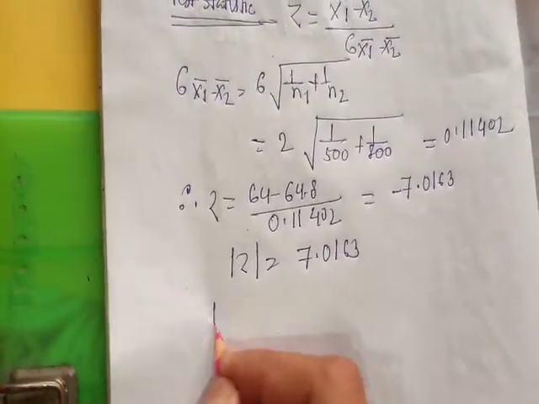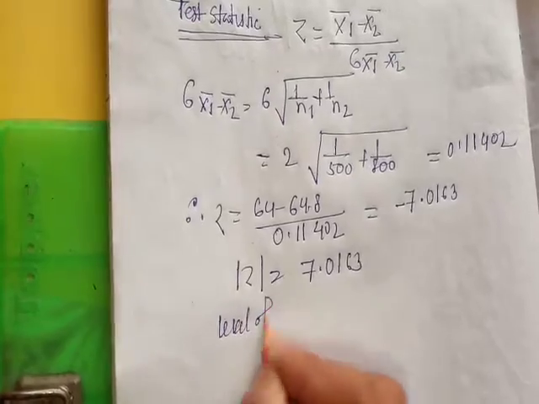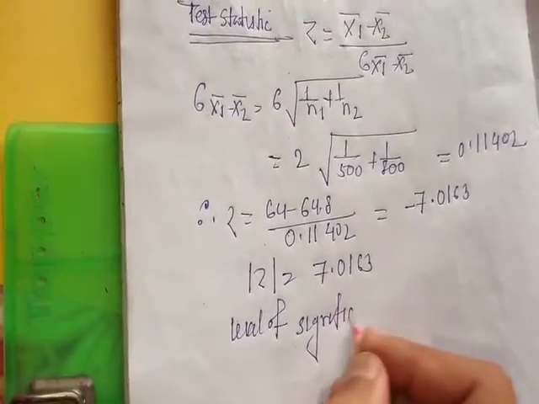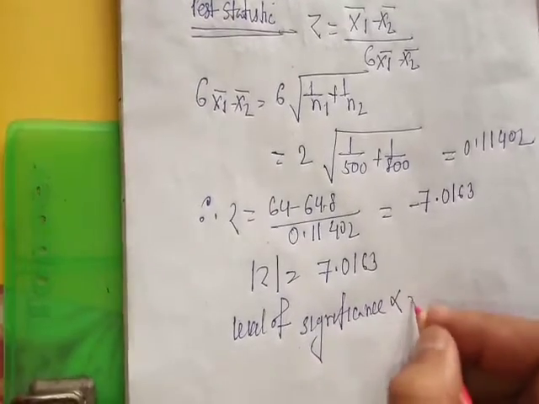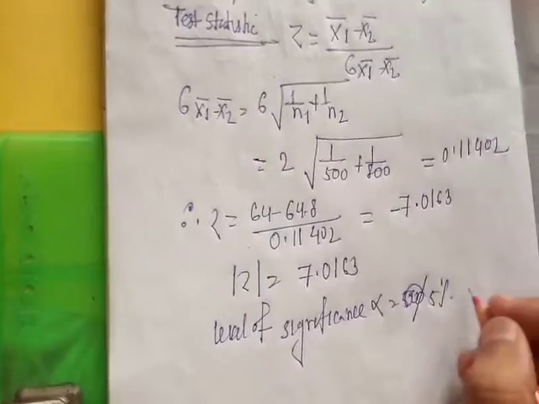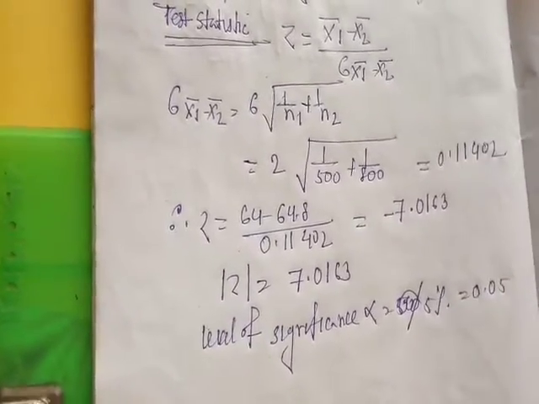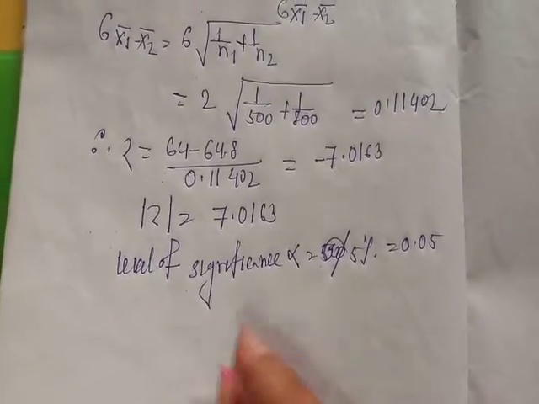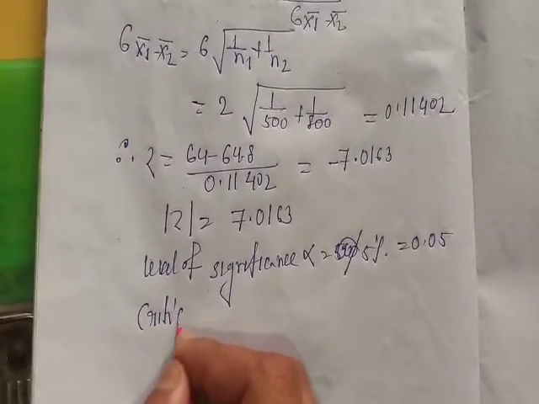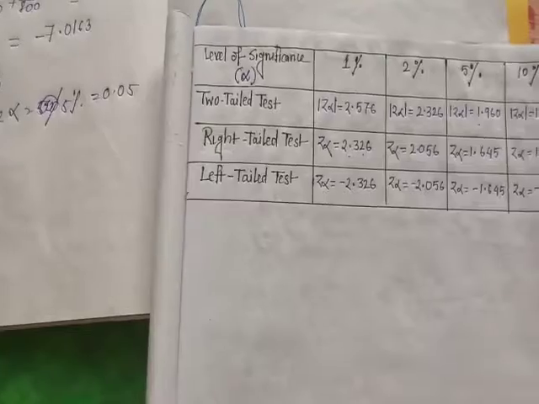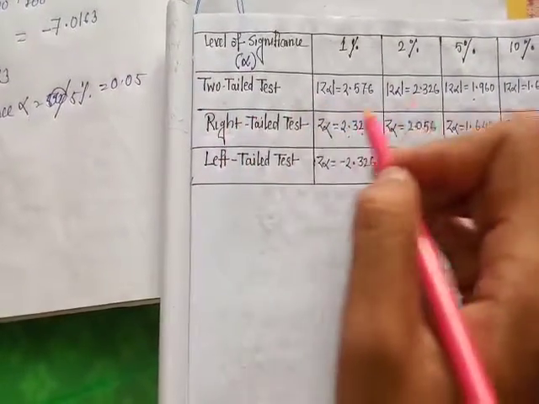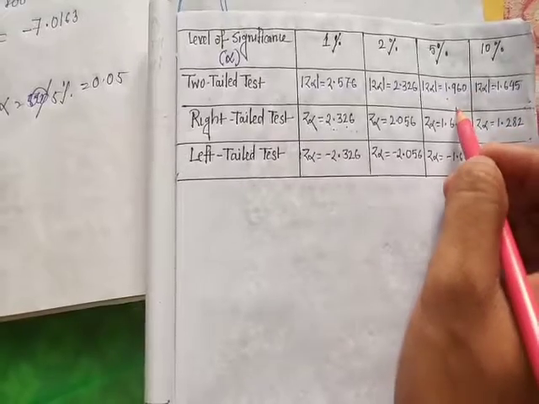Here the level of significance alpha is 5%, that is 0.05. So the critical value for 5% level of significance for a two-tailed test is 1.960.